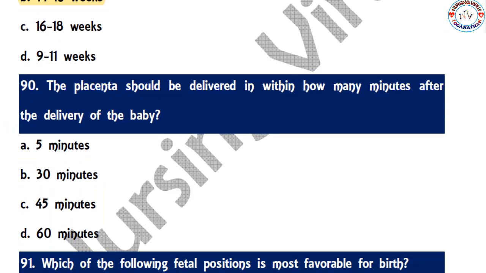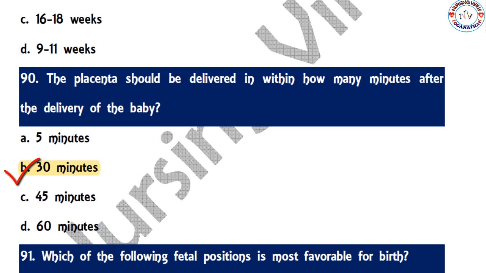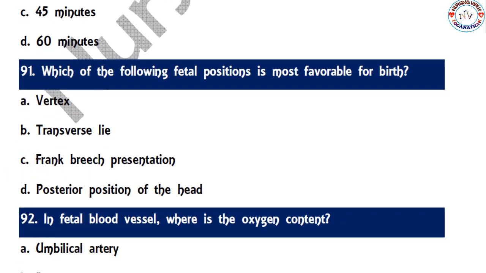So next one. The placenta should be delivered within how many minutes after the delivery of the baby? 5 minutes, 30 minutes, 45, or 60 minutes. The correct option is within 30 minutes of the baby's expulsion, the placenta also needs to be expelled. So the next one, which of the following fetal positions is most favorable for birth? Vertex, transverse lie, frank breech presentation, or posterior position of the head. The correct option is vertex. This is also one of the repeated questions.